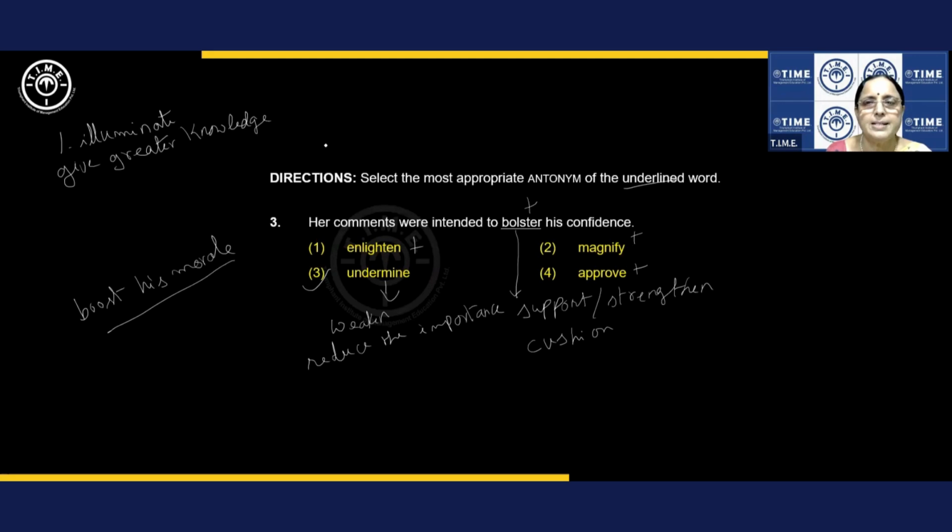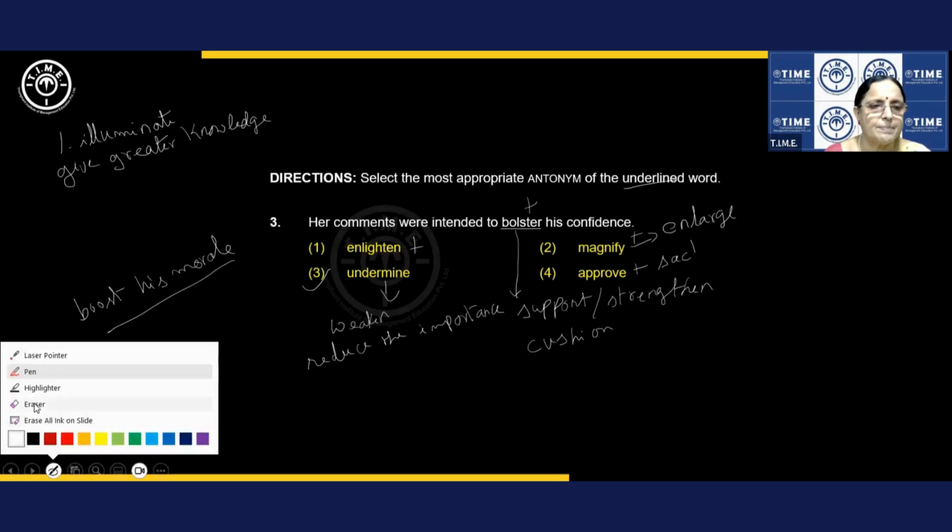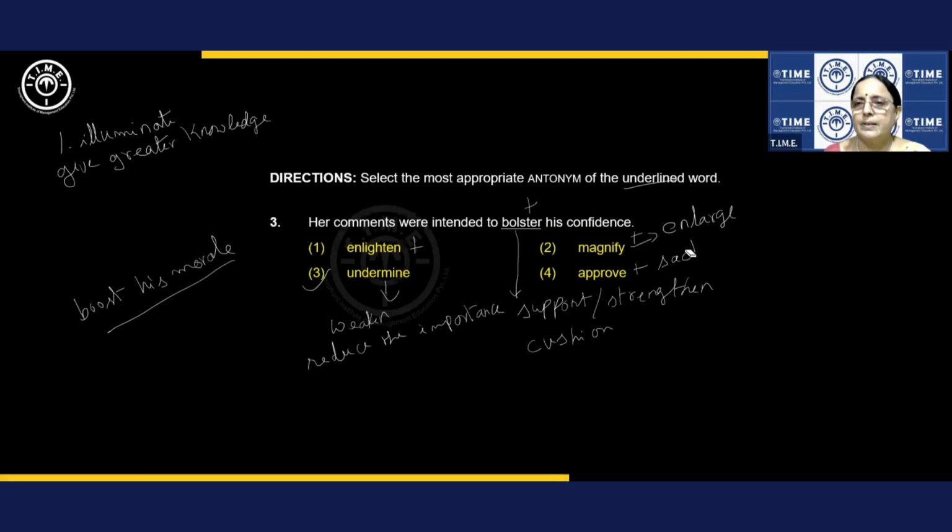All right. That's it. Magnify, you know very well. Mag means big. Magnify is enlarge. Enlarge. All right. Then approve is sanction. Agree. Approve is agree or sanction.